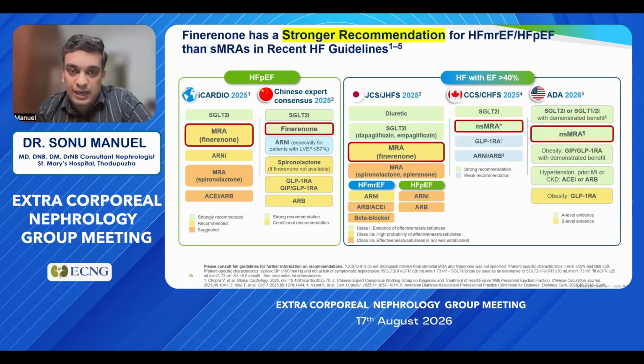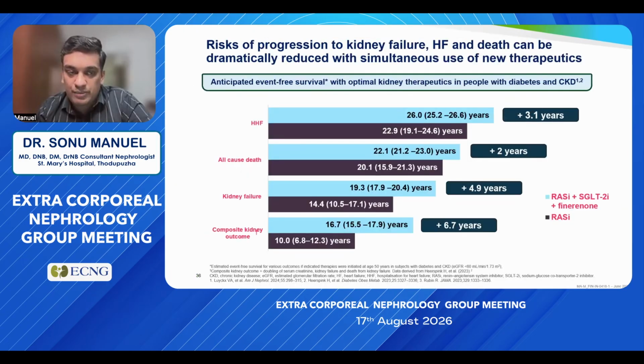In heart failure with preserved ejection fraction, there is also a guideline recommendation for the use of non-steroidal mineralocorticoid receptor antagonists.